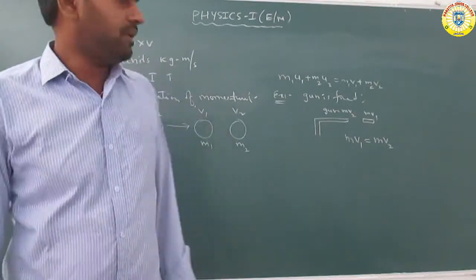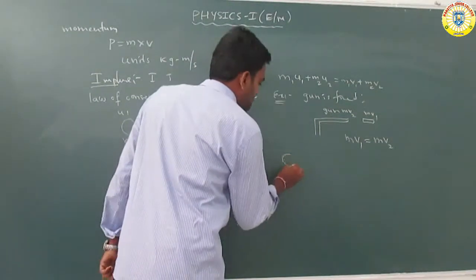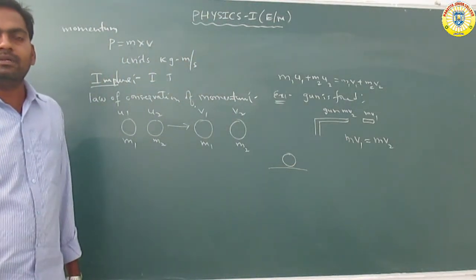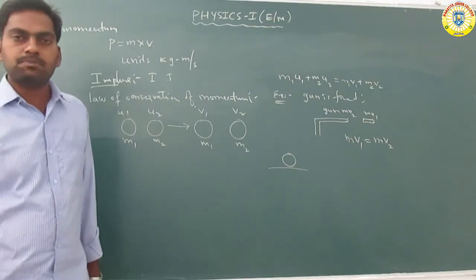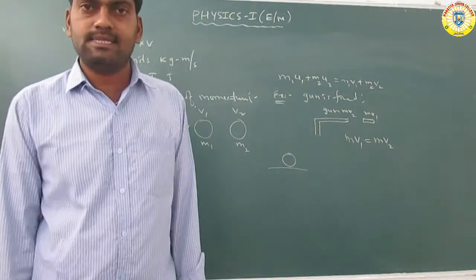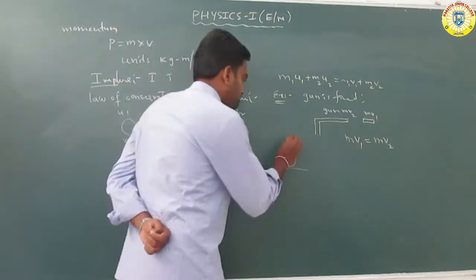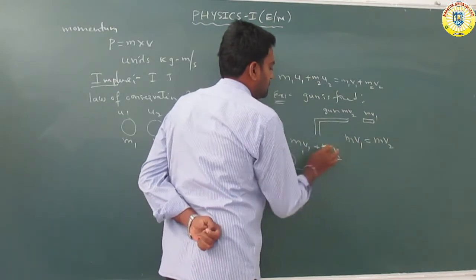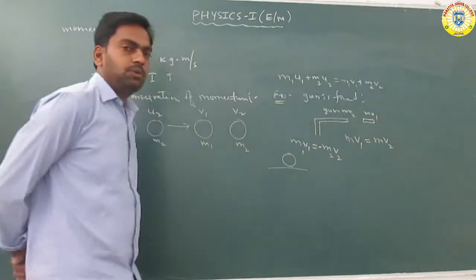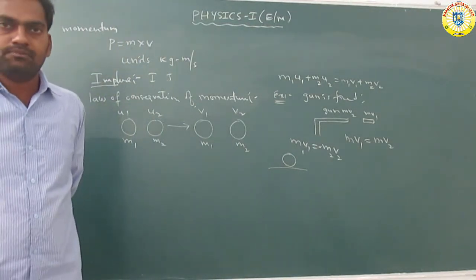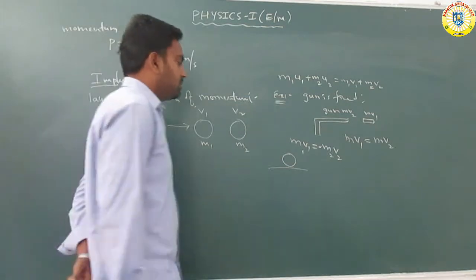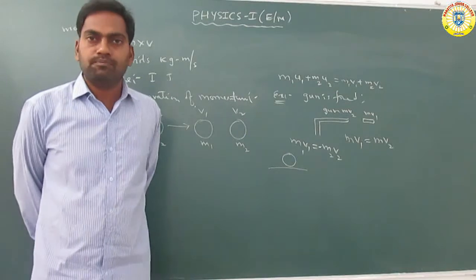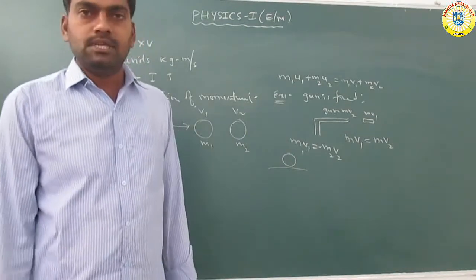Another example: a bomb is at rest. The bomb explodes into two pieces, traveling in opposite directions. Before the explosion, the momentum of the system is 0, because the body is initially at rest.